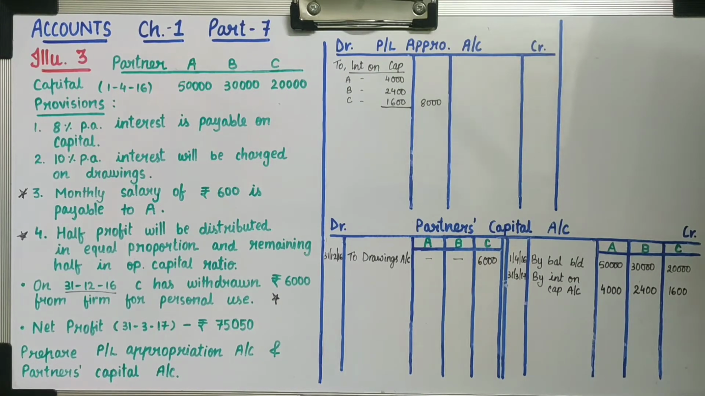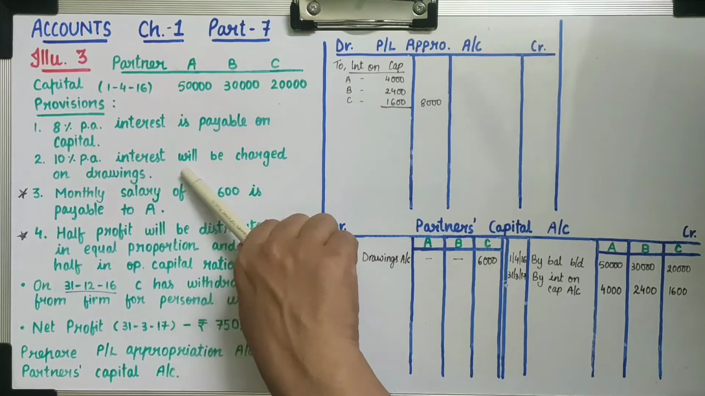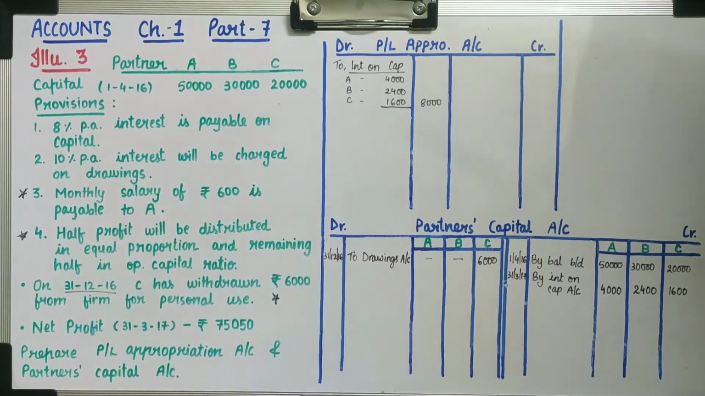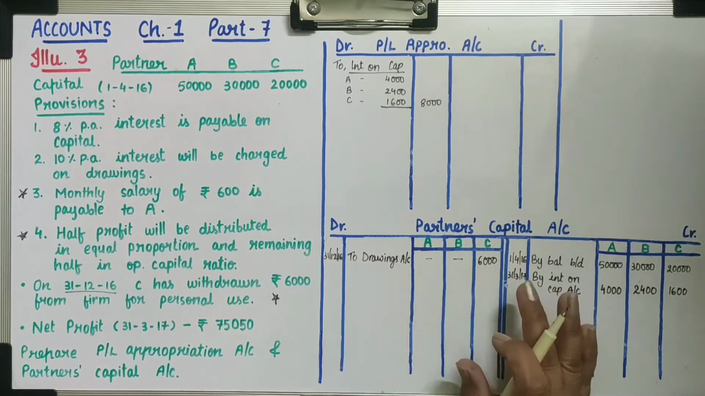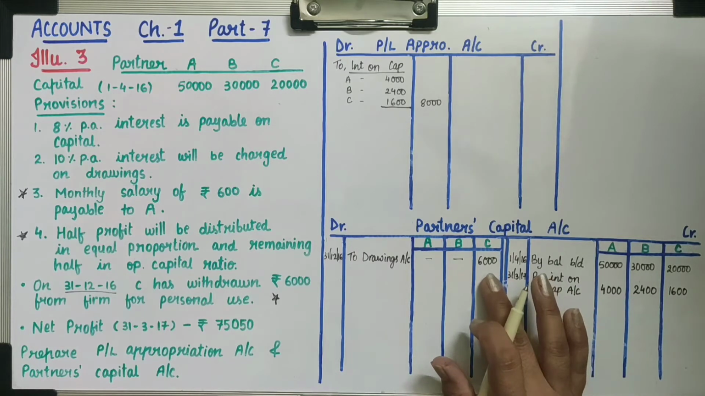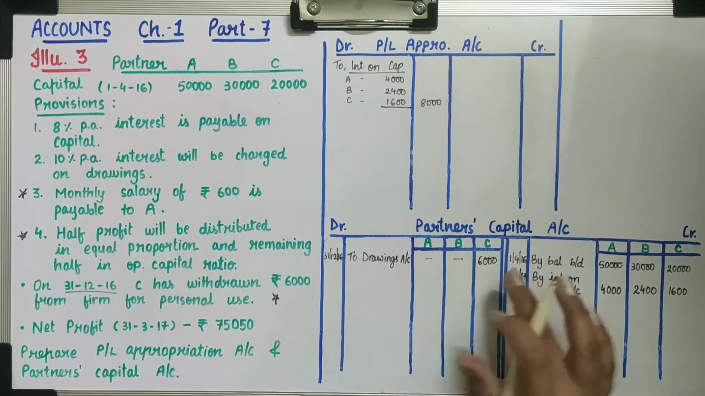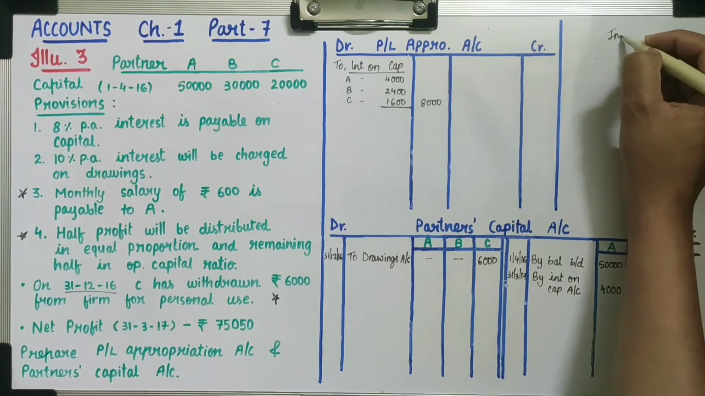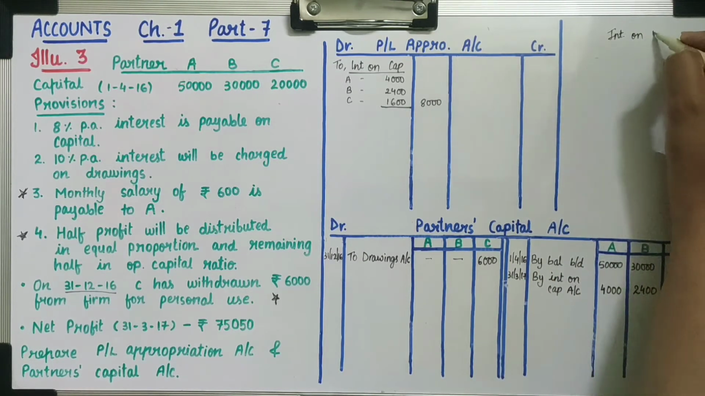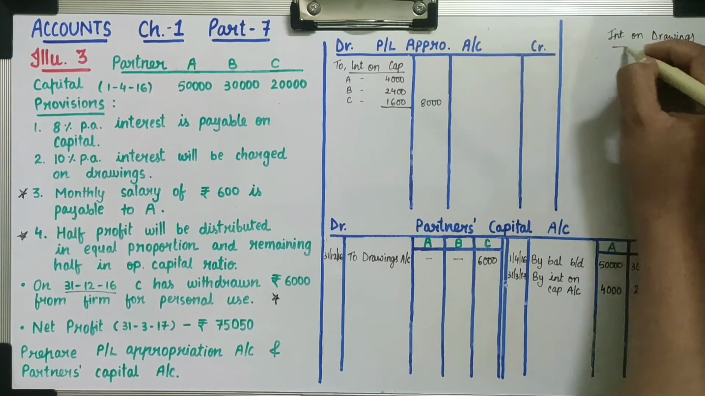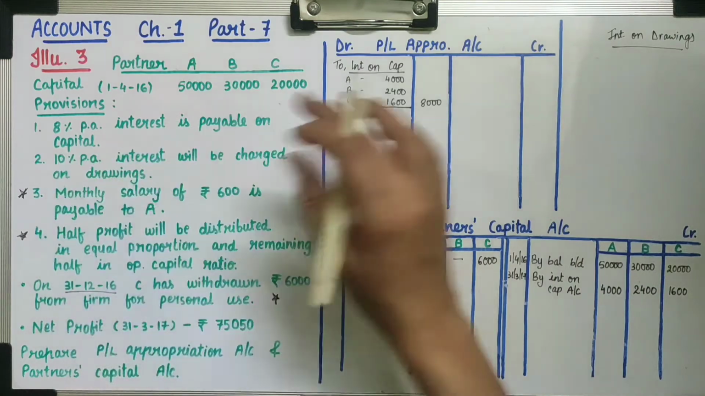Now the second provision, 10% per annum interest will be charged on drawings. There is drawing of only partner C, so we will calculate interest on C's drawing. So interest on drawings, and the rate of interest is 10%.